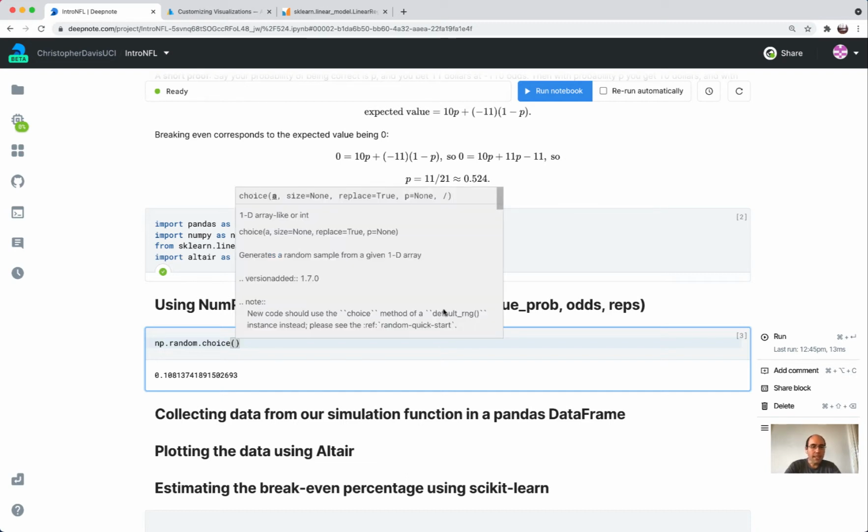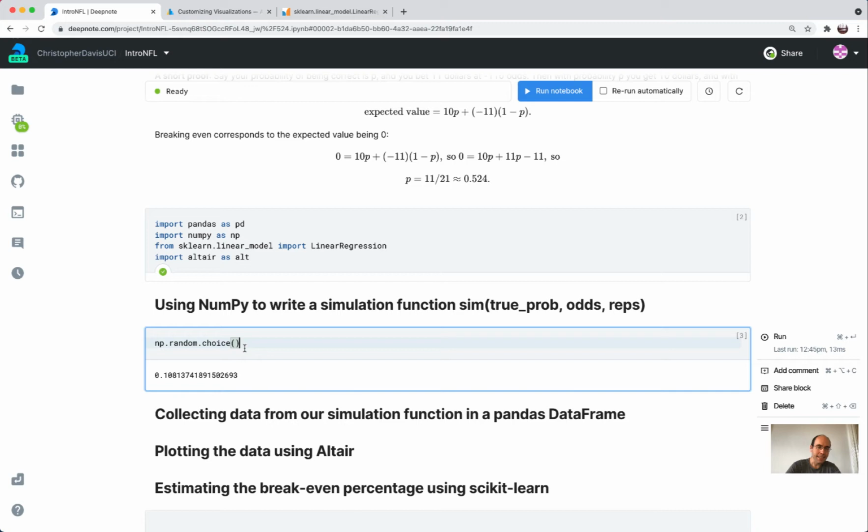And so notice here that it says instead you should use this default RNG. Okay, stands for random number generator, I believe. And so I'm just going to start using that from the beginning. So variable name, I'll call it RNG, is numpy.random.default_rng.